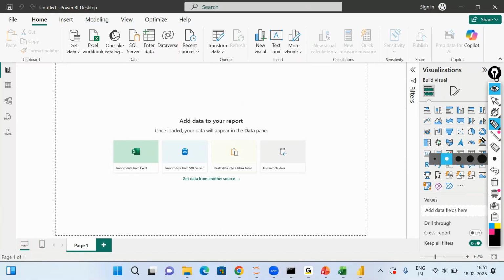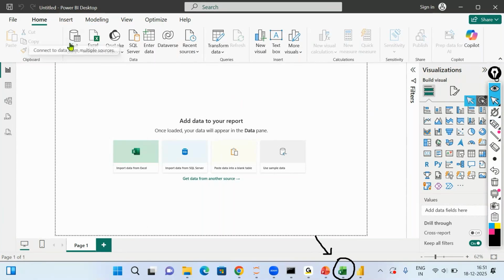Now, the first thing I have to do, if I have to start working with it, is load the data. The data that I had shown you was in a CSV file. If I would like to load this data, you have to click over here on Get Data.